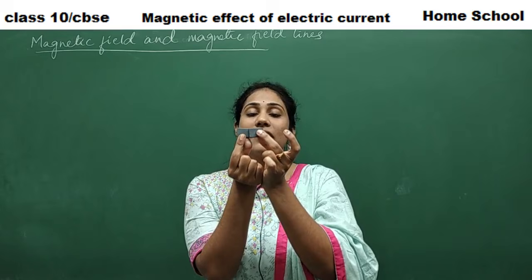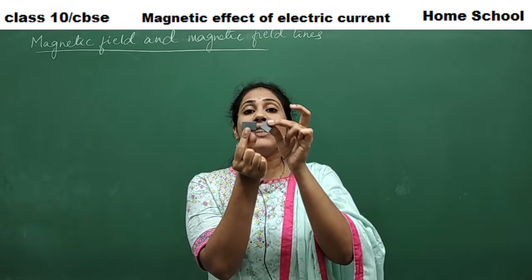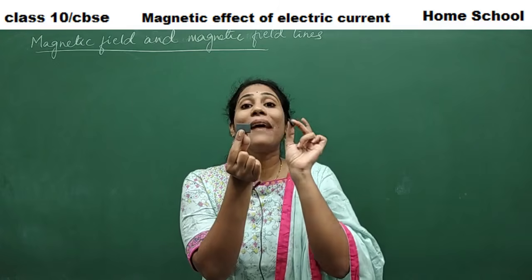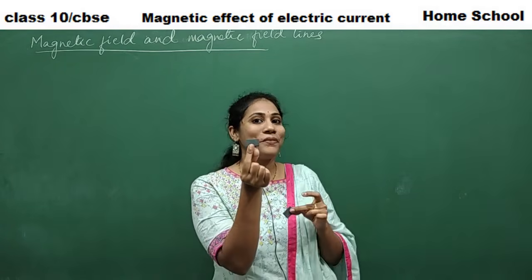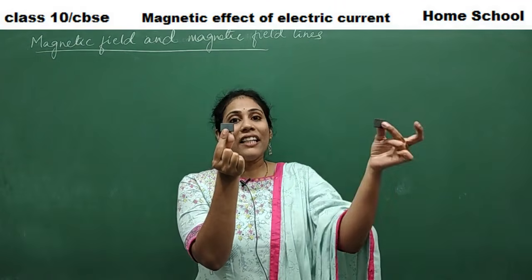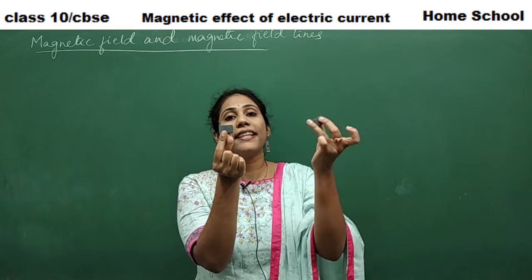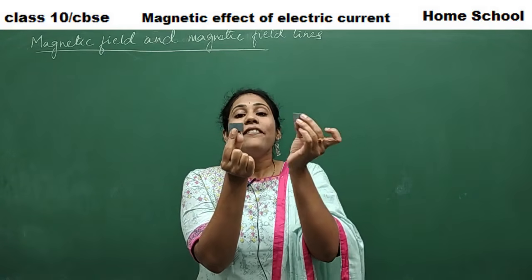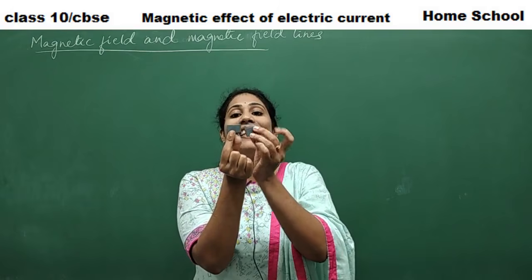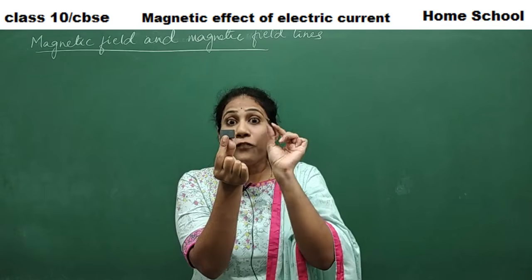automatically attraction starts. That means, say there is an area around this magnet where a magnetic force is experienced by the other substance. When this one is far away, there is no force experienced on it. There is no repulsion or attraction experienced on it. But when it comes to a certain area around this magnet, it experiences a certain force.